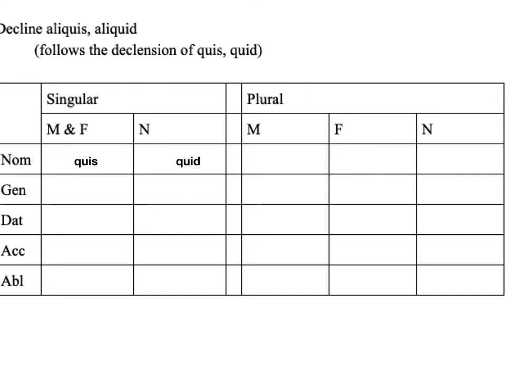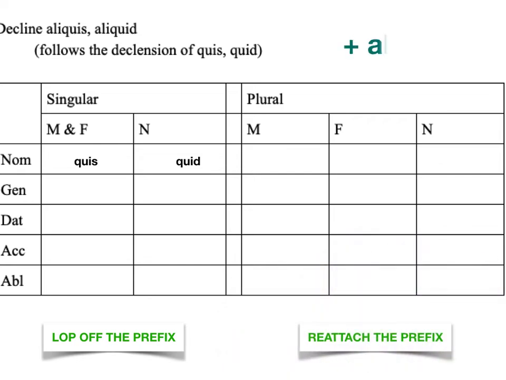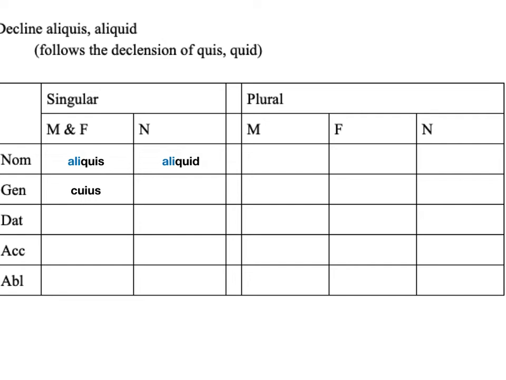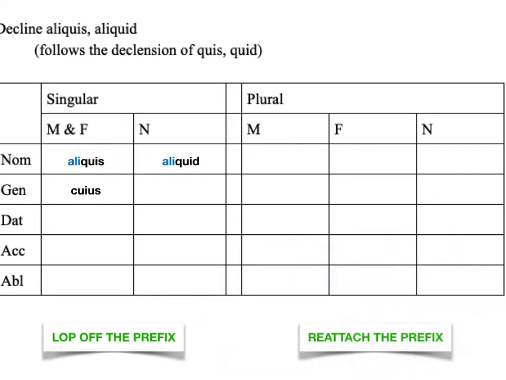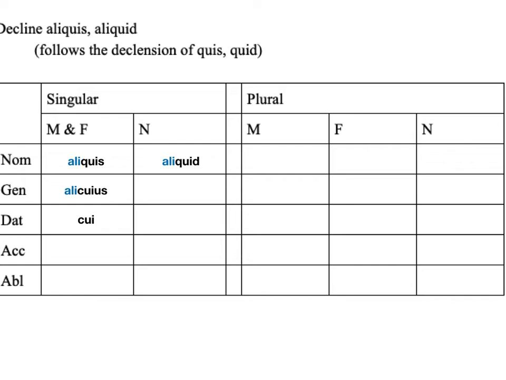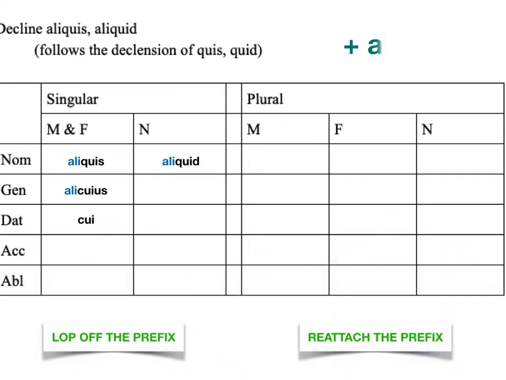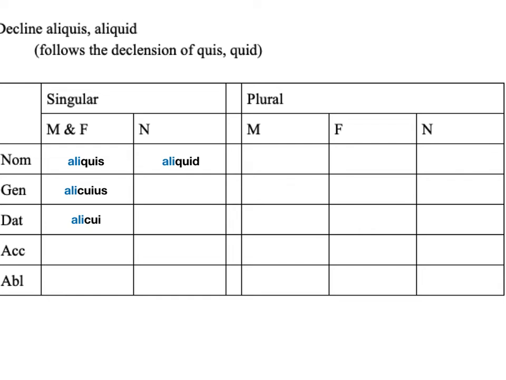And in this case, we've started out by lopping off the prefix. We have quis, quid, and now we're going to reattach the prefix. Our prefix for this word is ali. So when we attach it, we get the forms aliquis, aliquid. We're going to follow the same pattern in the genitive. So we lop off the prefix, which gives us the genitive form cuius, and then we're going to reattach the prefix ali, giving us the form alicuius. And we'll continue again with the dative cui, take off the prefix before we do it, and then we reattach the prefix ali, giving us alicui.